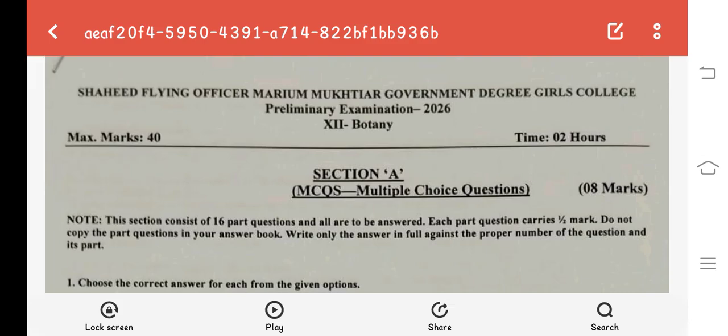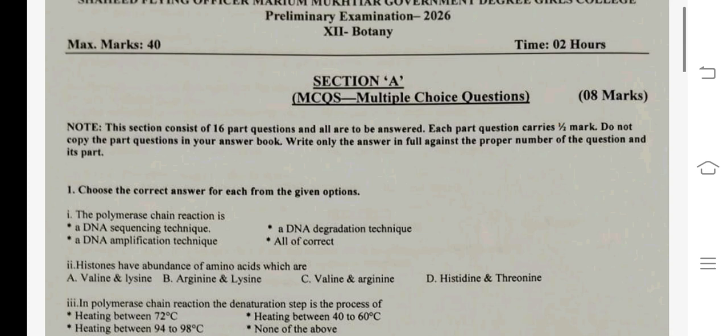So in this video we are going to cover the solved preliminary paper of Shaheed Frank Officer Mariam Mukhtar Government College. Start करते हैं with the first MCQ. It's a botany second year.